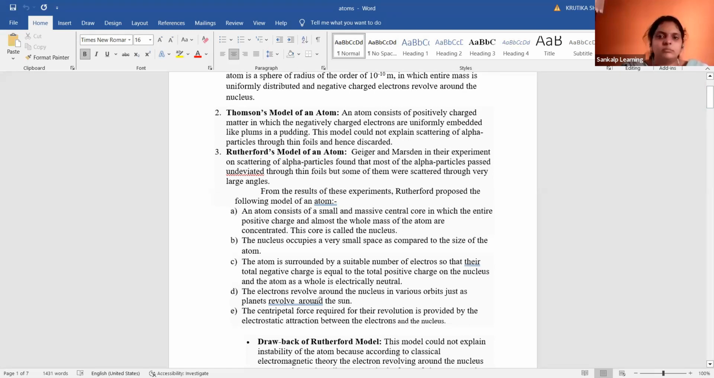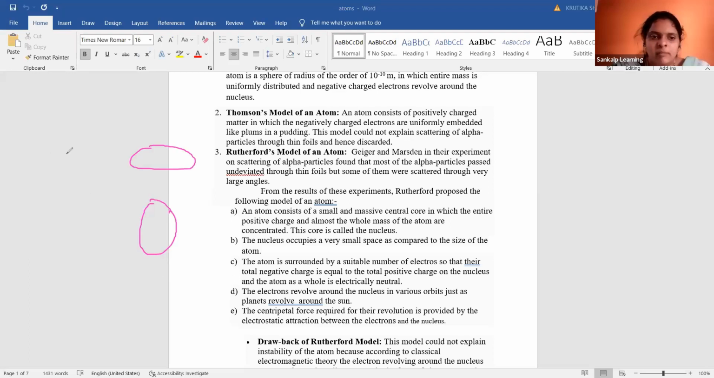Then the fourth point: the electrons revolve around the nucleus in various orbits just as the planets revolve around the sun. One difference is that according to Kepler's law the planets revolve in elliptical orbits, but here the electrons are revolving around the nucleus in circular orbits.